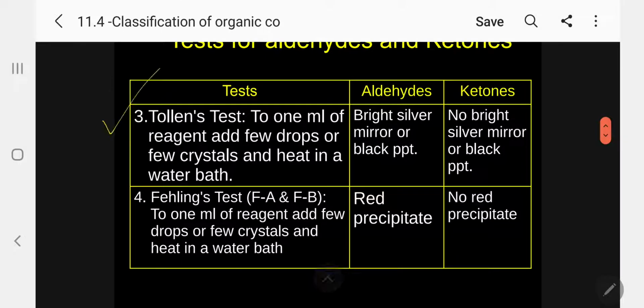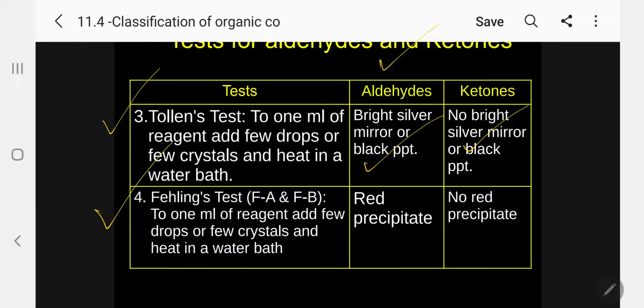The third one, Tollens reagent, ammoniacal silver nitrate. We have seen it already under the alkane. To 1 ml of reagent, add a few drops of crystals and heat in a water bath. When you are heating in the bath, a bright silver mirror or black precipitate shows aldehyde. No bright silver mirror or black precipitate, it is ketone. So only aldehyde will answer but not ketone, because ketone is protected on both sides, it does not undergo oxidation. This is a weak oxidizing agent.